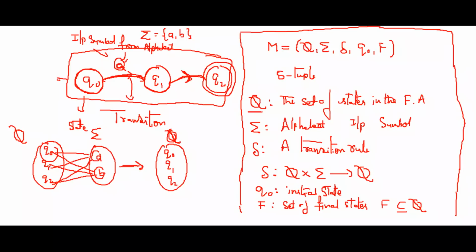Every time you have to show the initial state like this. This indicates that this is an initial state. So you are transiting from one state to the other state. You are moving from one state to the other state by taking some input. Without input, you can never go from one state to another state. So suppose here I have an initial state Q0. Every time you have to represent the states with circles: Q0, Q1, Q2.